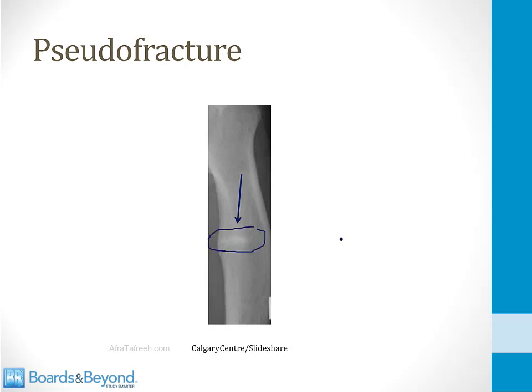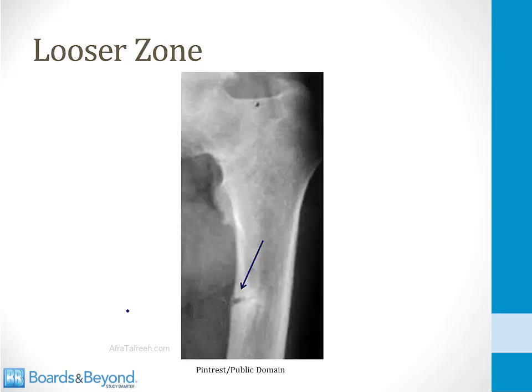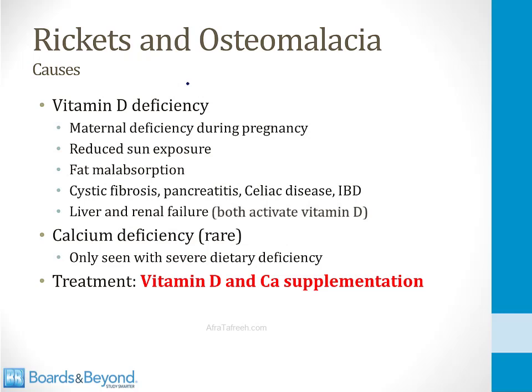This is a pseudofracture shown here. You can just see this white line in a long bone. And this is a Looser zone here. It just looks like a black space in a long bone. So I told you that rickets and osteomalacia are due to vitamin D and calcium dietary deficiency. So let's talk about that in a little more detail now.